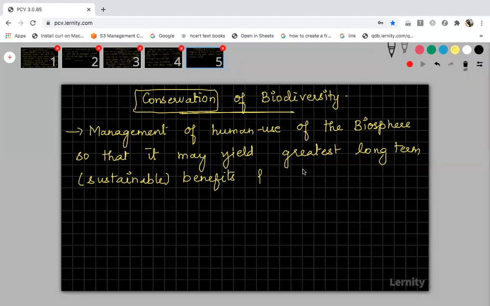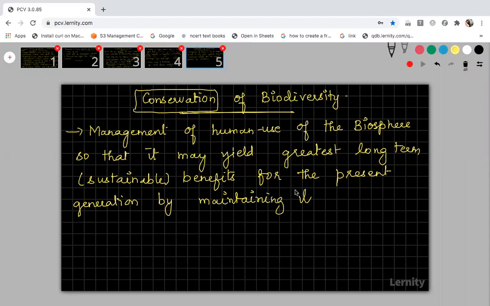for the present generation, by maintaining its potential to meet the needs and aspiration of the future generation.